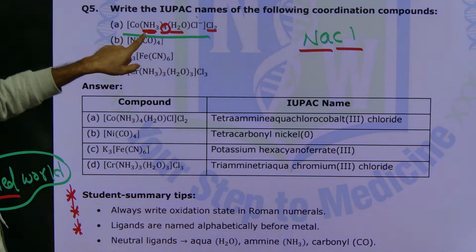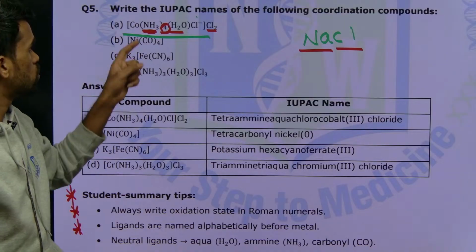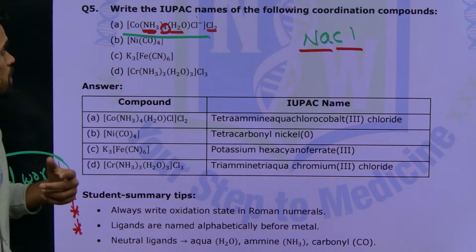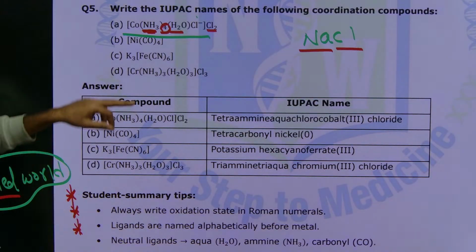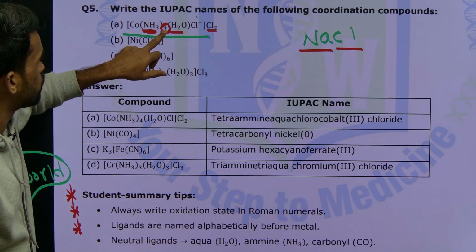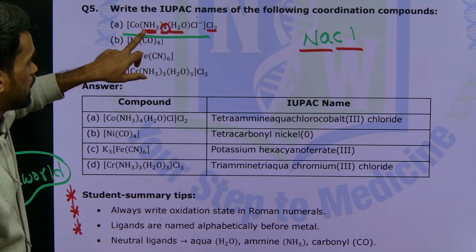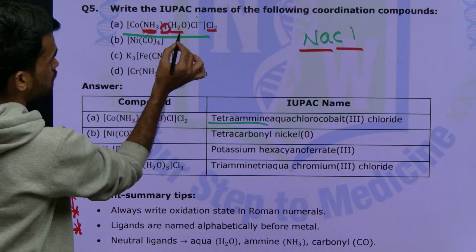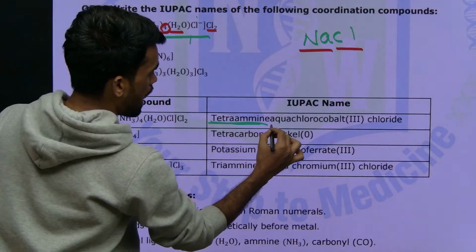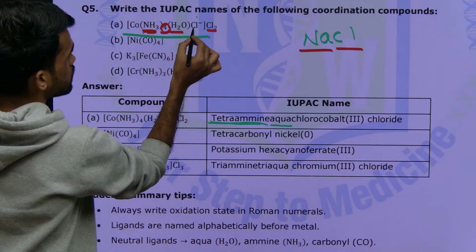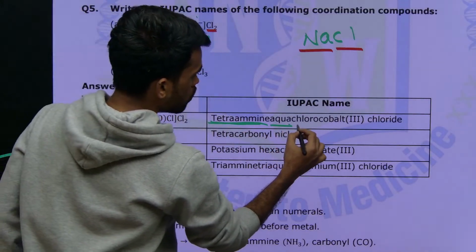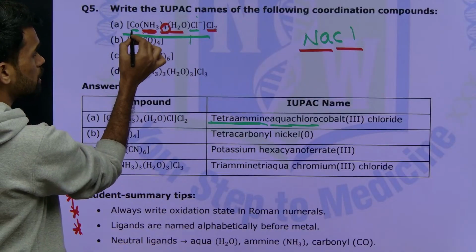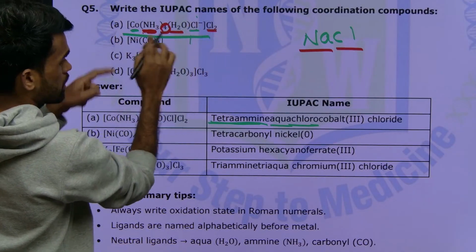So ammonia, A comes first, so AM comes first, then next AQ, aqua, then next C, chloride. So how many ammonias are there? 4. So you can say tetraamine, okay. Next, how many aqua molecules? Only one, tetraamine aqua. Next, this one chlorido, you can say chloro or chlorido, okay. Next, cobalt, the next metal remaining in this square bracket, cobalt.